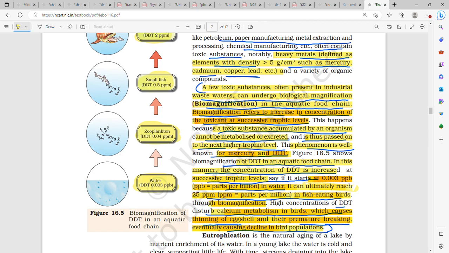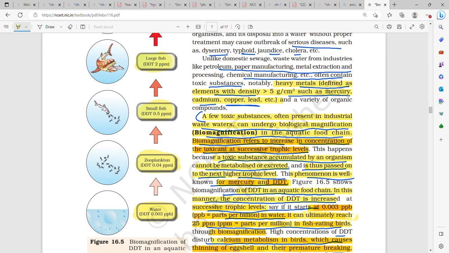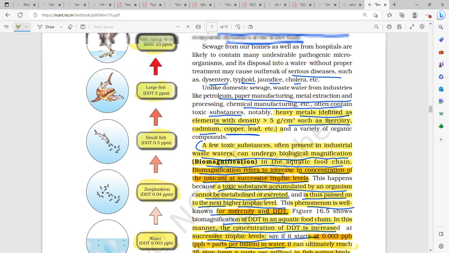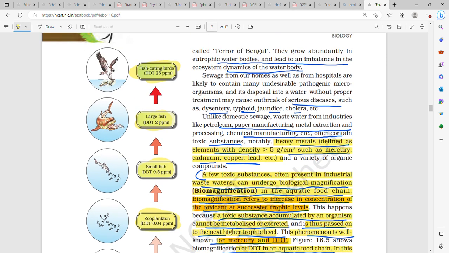So water is 0.003 parts per billion, which is consumed by zooplankton. It becomes 0.04 parts per million. Zooplankton consumed by small fish, it becomes 0.5 parts per million. Small fish consumed by large fish, it becomes 2 parts per million. And fish eating bird consuming fishes, it becomes 25 parts per million.